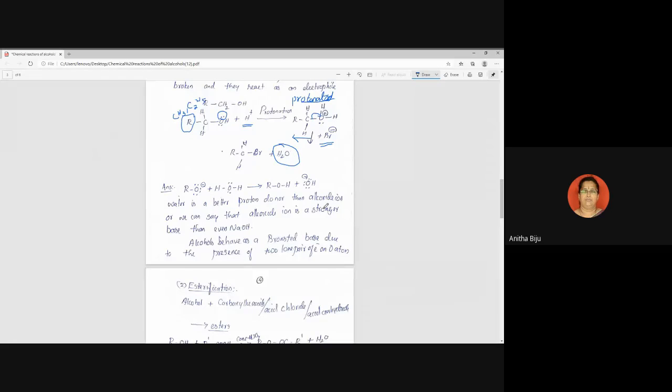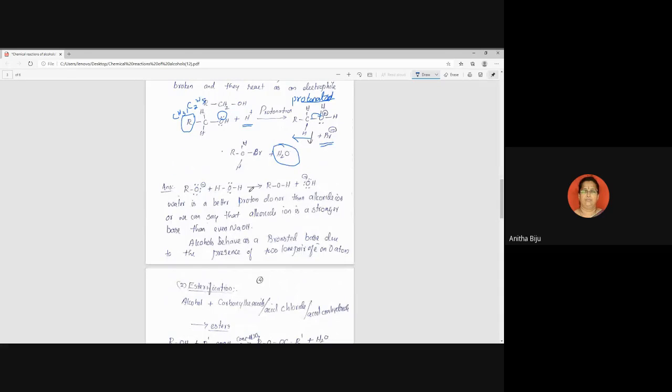So here I have already written the answer. You can put this example. Alkoxide ion plus water, so we get alcohol plus OH minus. So in this reaction, we can see that water behaves as a proton donor toward the alkoxide ion. Therefore, we can say that alkoxide ion is a stronger base even than NaOH. Okay, so this is the answer you can write.